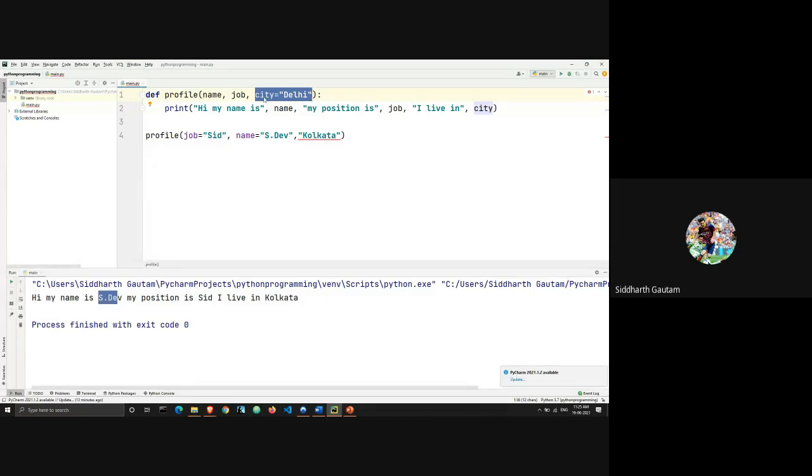So when I'm writing city is equal to Delhi, I'm not telling the function that the city has to be Delhi. I'm just telling the function that in case the user doesn't enter a city, then it can take the default value. Like if the user, let's say, misses to enter a city, only in that case it will automatically take it as Delhi, but that does not mean that the city is Delhi. It's just a placeholder, right?